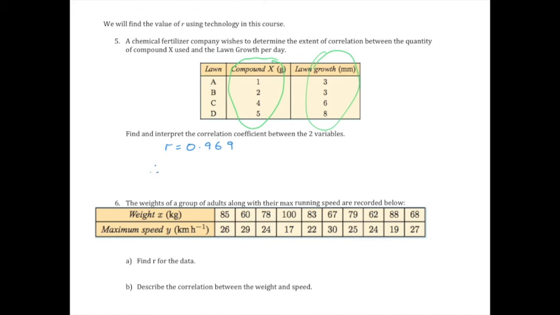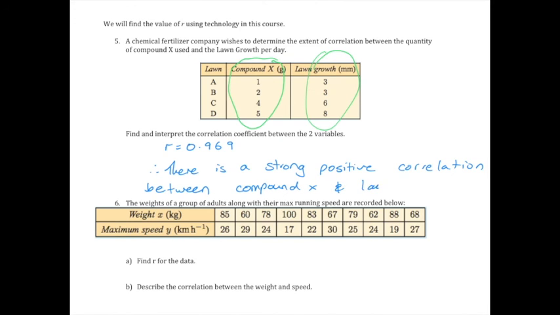So therefore, there is a strong positive correlation between compound X and lawn growth. So girls, what does that mean? Like, what does that tell you? If you need a lot of lawn growth, what does that generally tell you? Use more compound X to get more lawn growth.